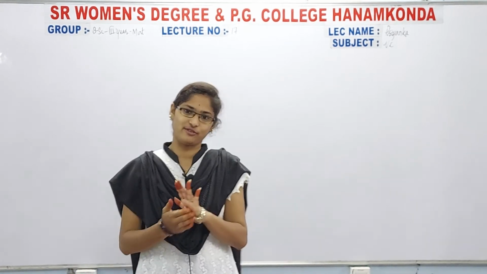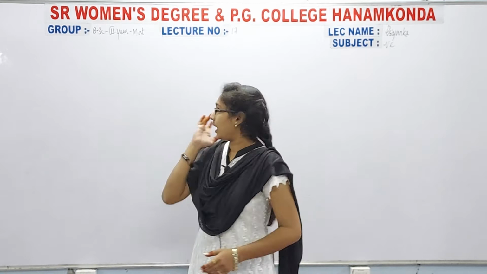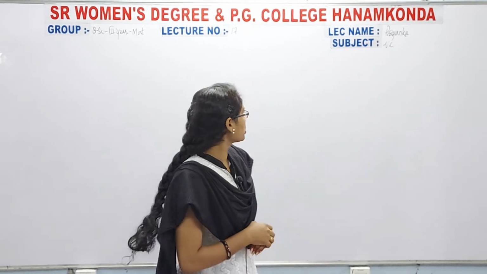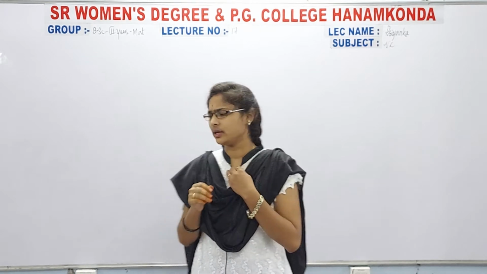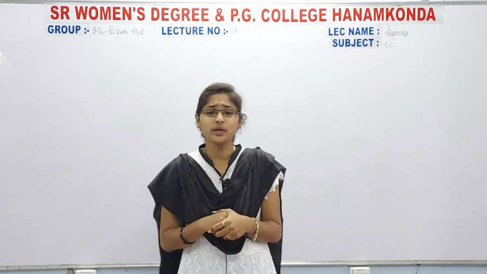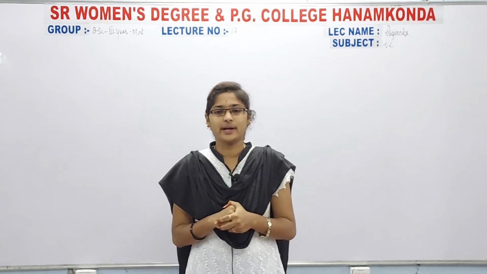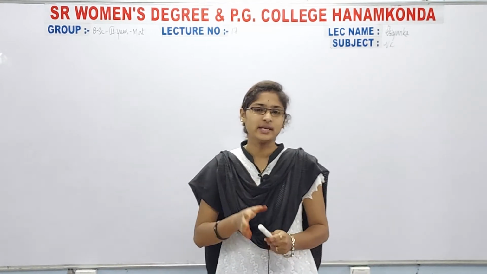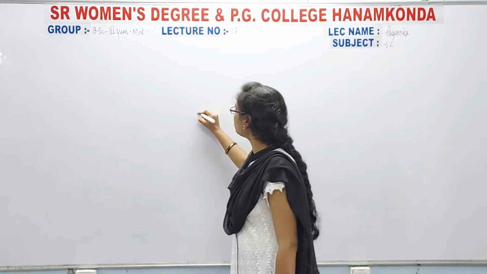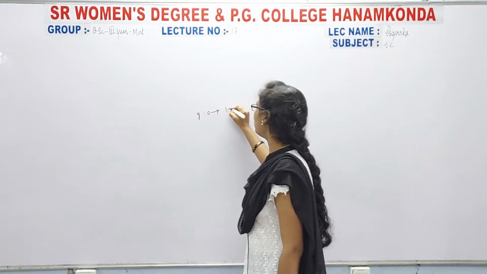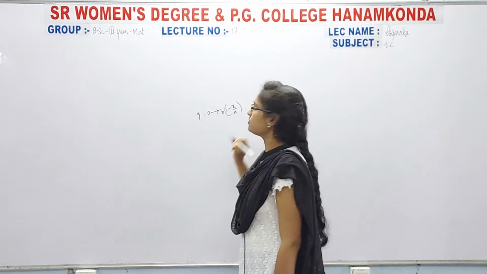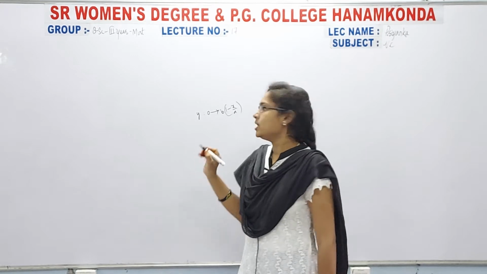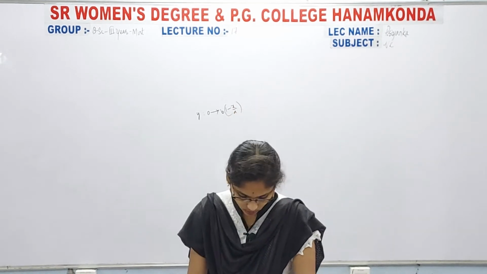Before starting the class, I want to say once again that I'm going to teach vector calculus today, and the lecture number is 17, as you know. In the previous classes, lecture numbers 12 and 13, I said that for one problem we got a different answer instead of abc by 6. There I made a mistake: I took the limits of y as 0 to 1 minus x by a, that is, b of 1 minus x by a. Please check that one, I will see that question also.